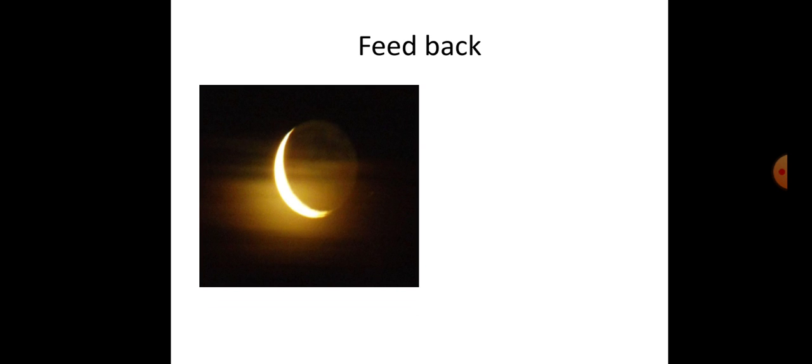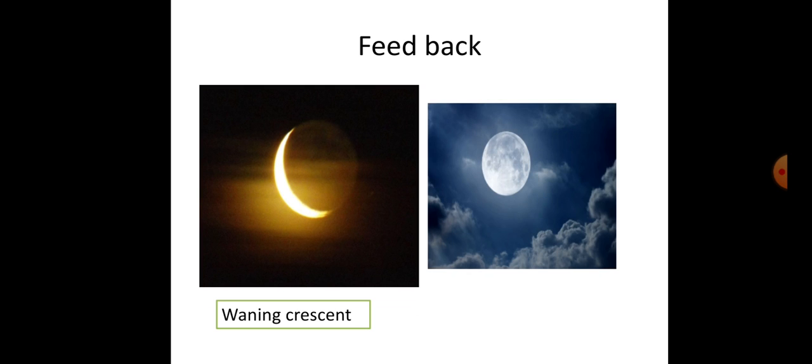Waning gibbous, full moon, new moon. What is the name? Yes, the shape's name is waning crescent. Now next picture. What is the name of this shape? Yes, full moon. The shape's name is full moon.